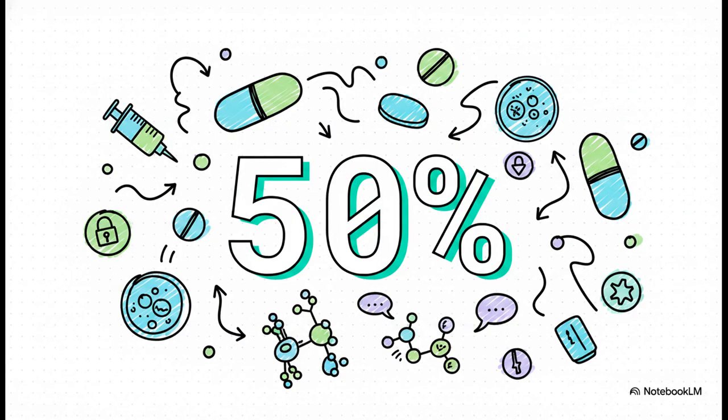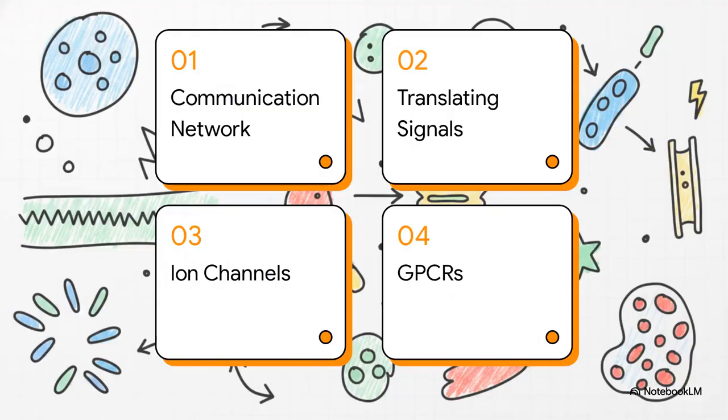Now, you might be wondering, why does this matter so much to modern medicine? Well, get ready for this number: 50%. A staggering 50% of all known drug targets rely on hacking these exact cellular translation mechanisms. Literally half of your medicine cabinet is designed specifically to manipulate how your cells talk to each other. Crazy, right? So here's our roadmap for this explainer.